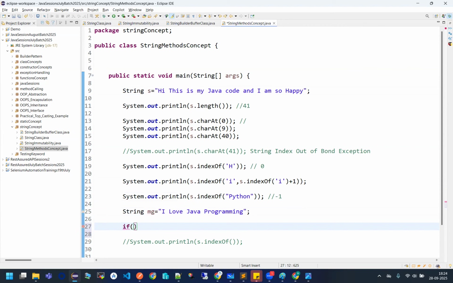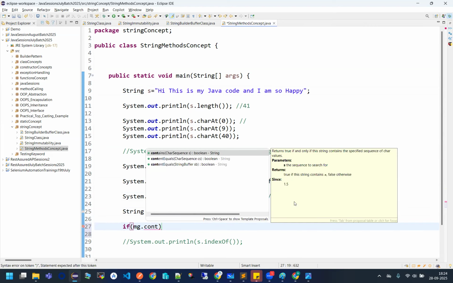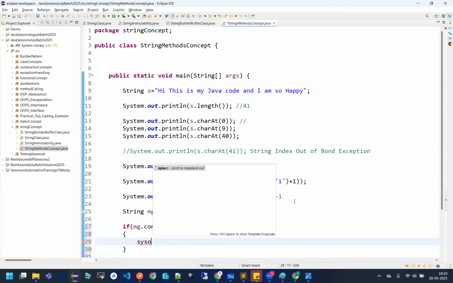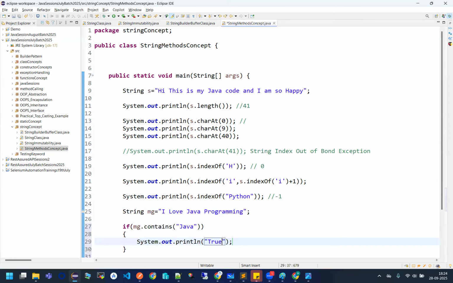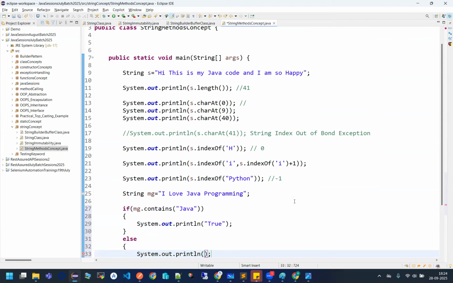See, you have to write mg dot contains method. I have to check for Java. If it is there, then print true. Otherwise, print just false.